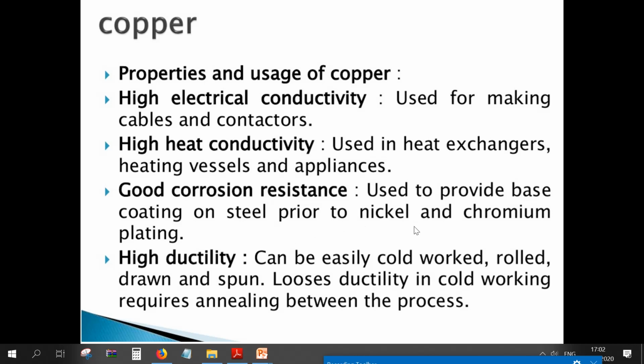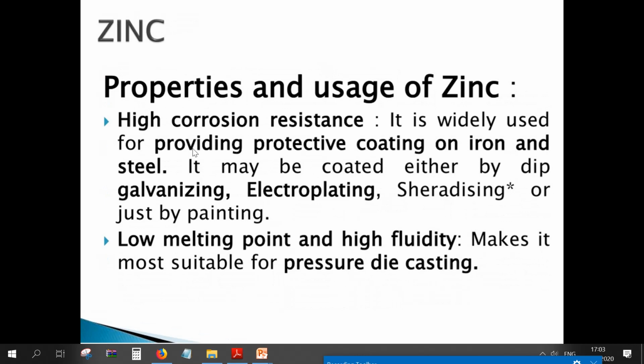High heat conductivity, used in heat exchangers, heating vessels, and appliances. And good corrosion resistance, used to provide base coating on steel prior to nickel and chromium plating. High ductility is there, it can be easily cold worked, rolled, drawn, and spun. It loses ductility in cold working, so whenever you do cold work on copper, its ductility will be reduced. At that time, proper annealing has to be done for the material.